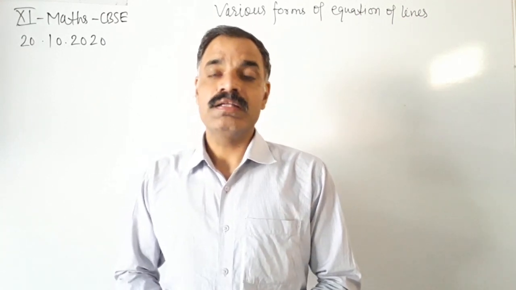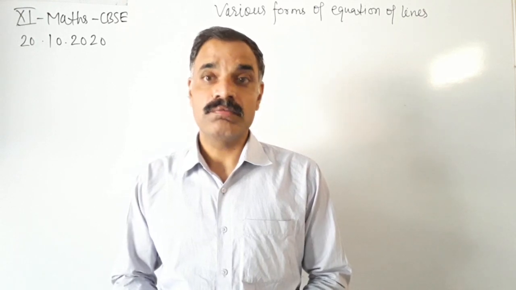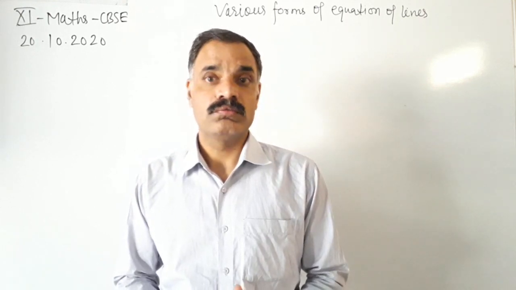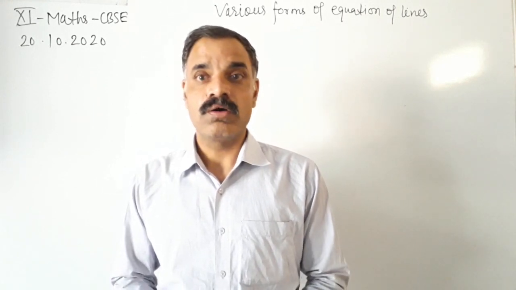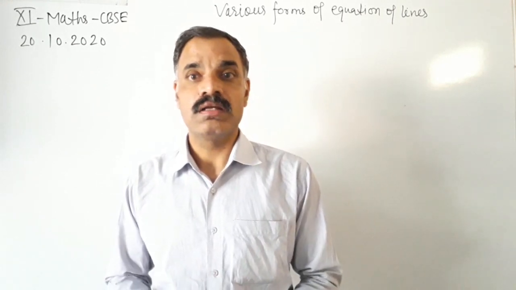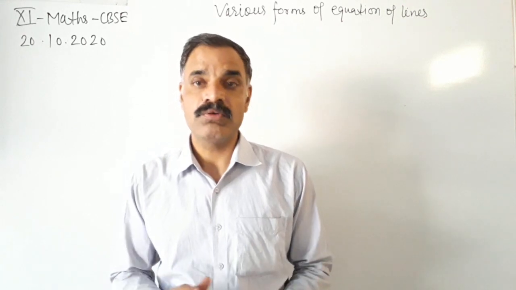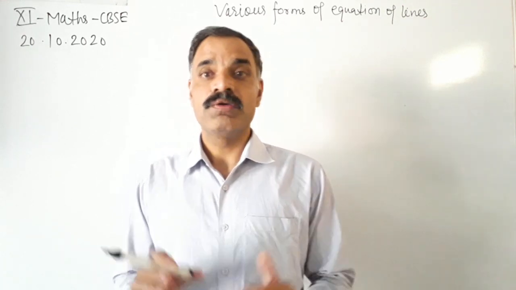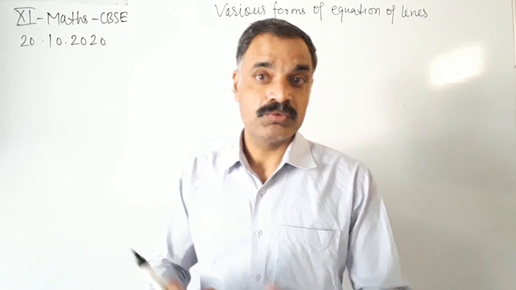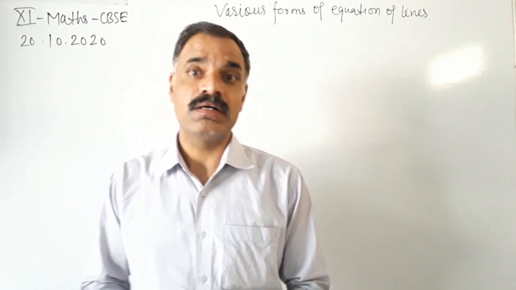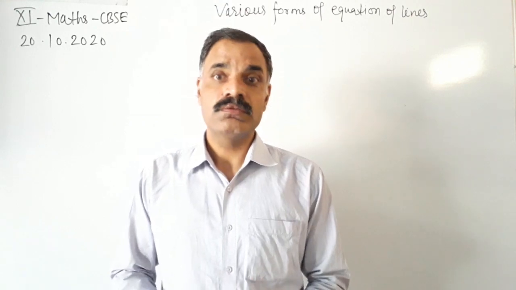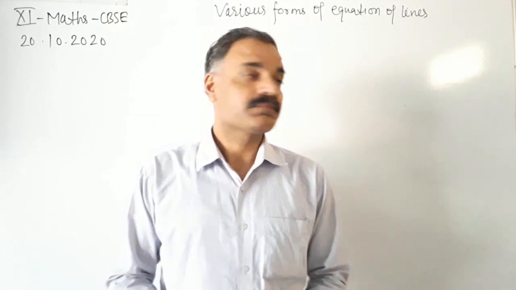We can find the different forms of the equation of a line if we know only two things: one point and one slope, or two points on the line. By this information we can find the different forms of the equation of the line. So today we will discuss the different forms of the equation of the line.